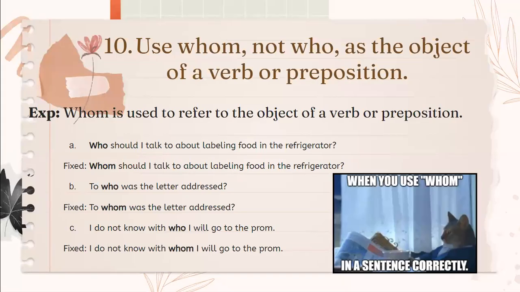Use whom, not who, as the object of a verb or preposition. Whom is used to refer to the object of a verb or preposition. For example, to who was the letter addressed? Fixed. To whom was the letter addressed?